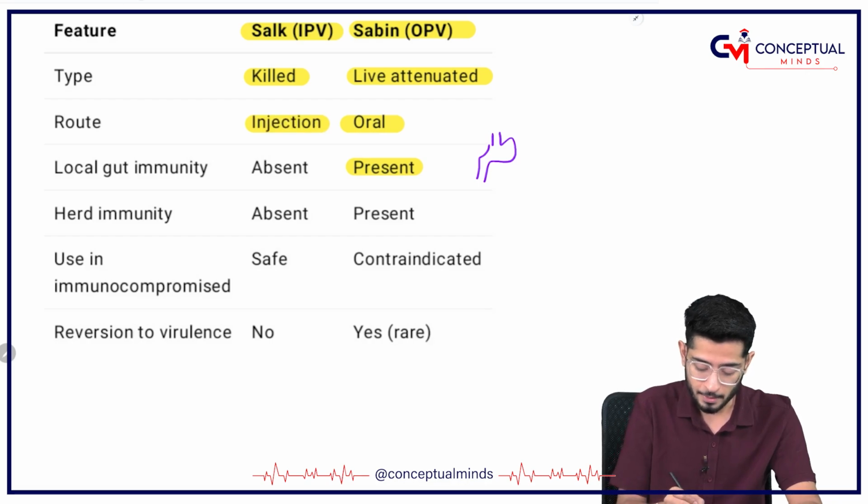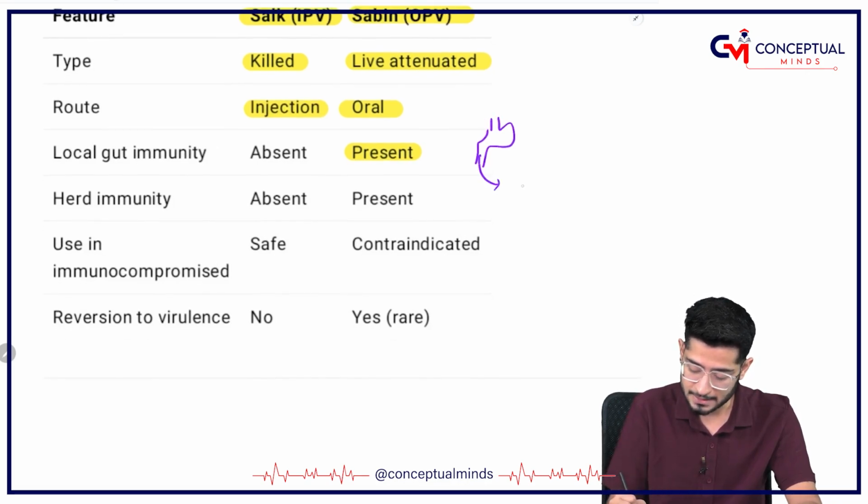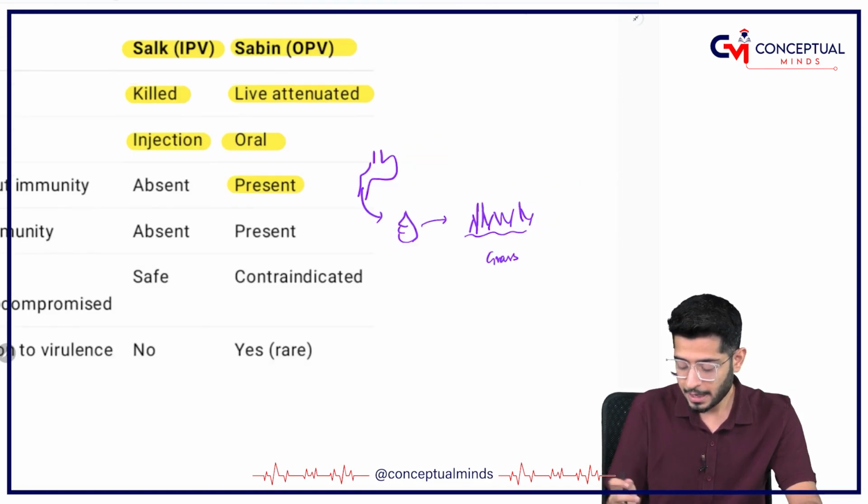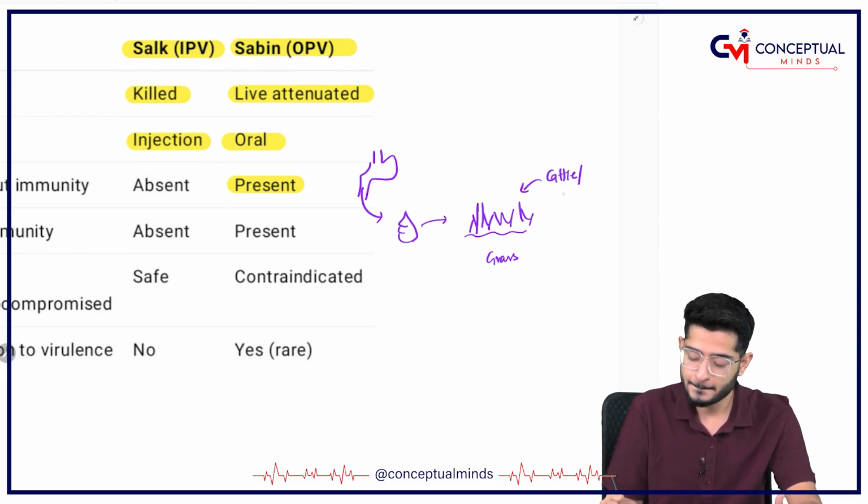And remember, it is going to get excreted out through your feces. Okay, and once the feces come out, the feces are going to contaminate the grass, right? And any organism in the food chain obviously is going to feed on grass, be it cattle, be it, say for example, hen or anyone, right?